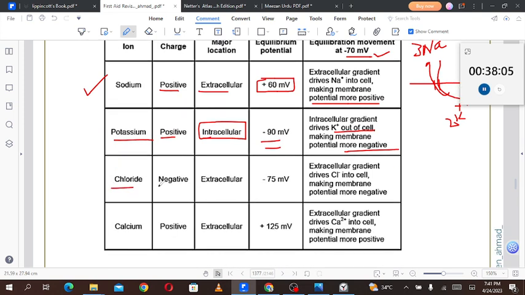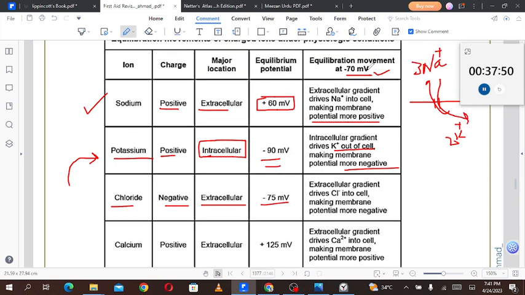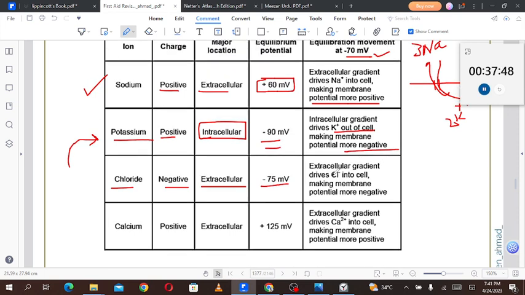Then for the chloride, the charge is negative and the position is mainly extracellular. The only intracellular ion is potassium, and the cells are the bags of potassium, as Dr. Najib states. So chloride is located extracellularly. The equilibration potential is minus 75 millivolts. At minus 70 millivolts, the extracellular gradient drives the chloride into the cells, making the membrane potential more negative.